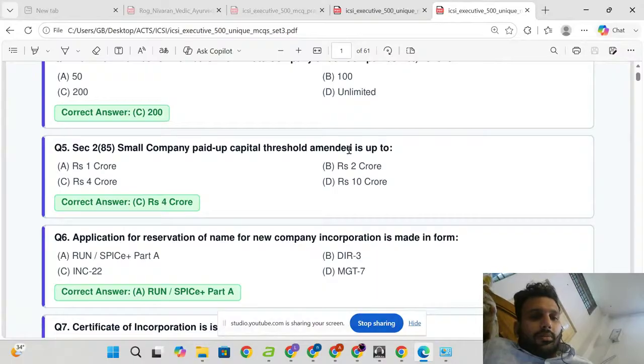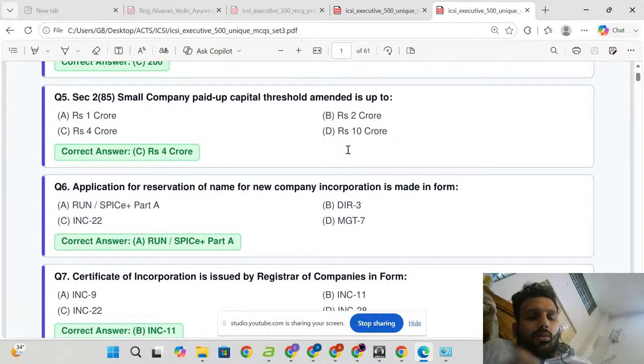Section 2 clause 85, small company paid up capital threshold, amended, is up to 4 crore.